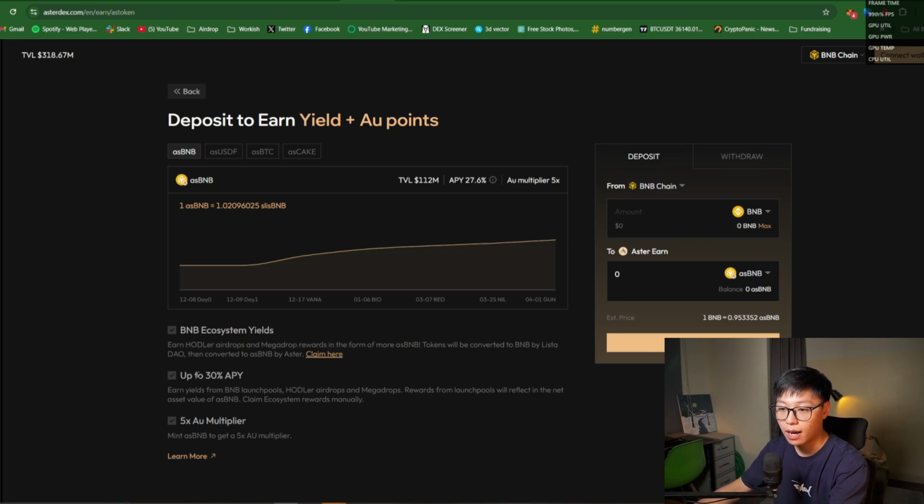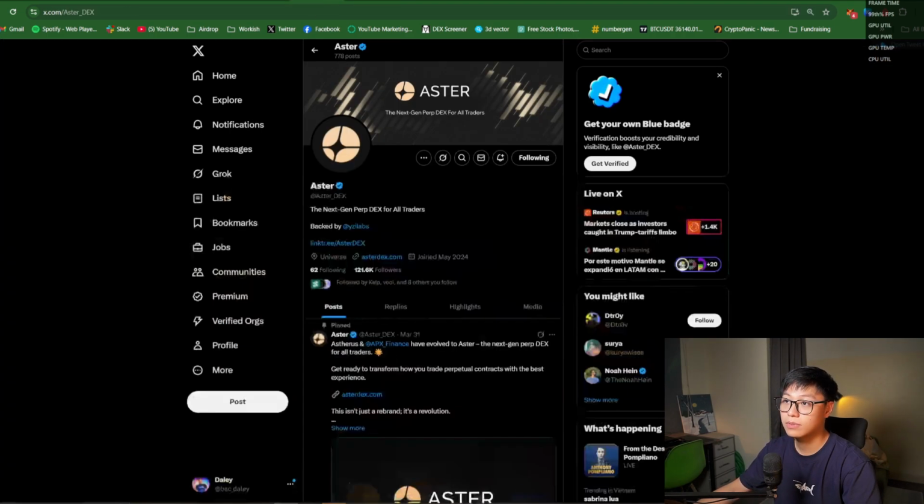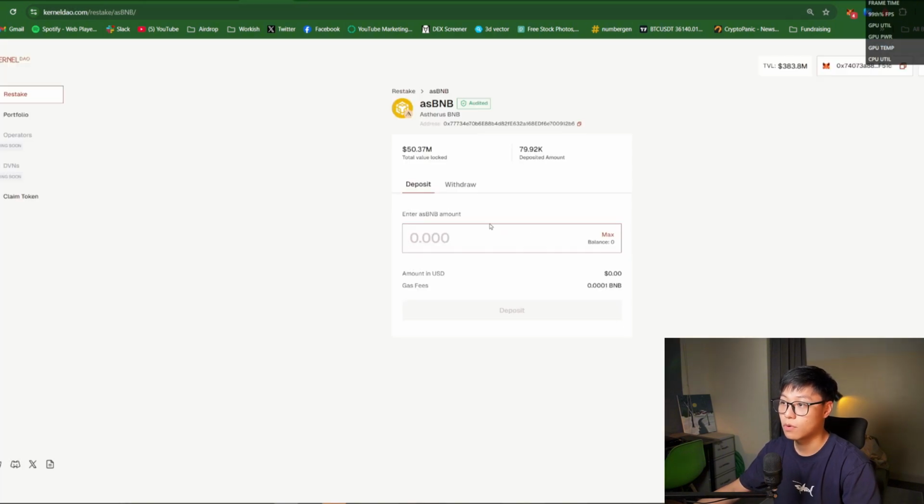That's the launch pool one. You can get up to 30% APY. Amazing, right? Huge. You can also get a 5x AU multiplier for the airdrop, obviously for the points. So yeah, that's it. Very simple, straightforward. Just click on deposit once you have ASBNB, and after you're done with it, you can just withdraw it. Very simple, very fast, right?